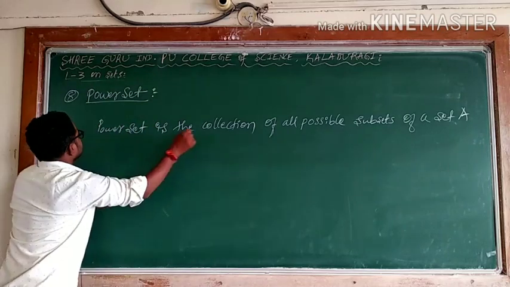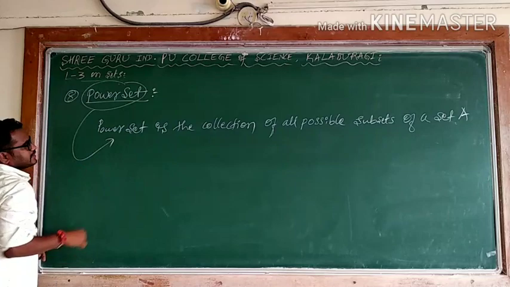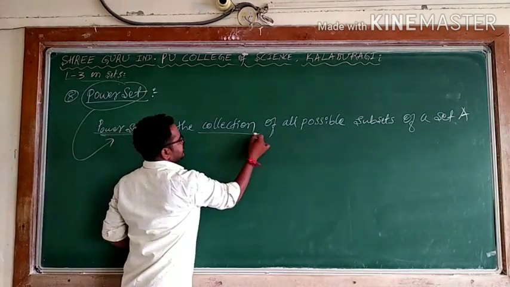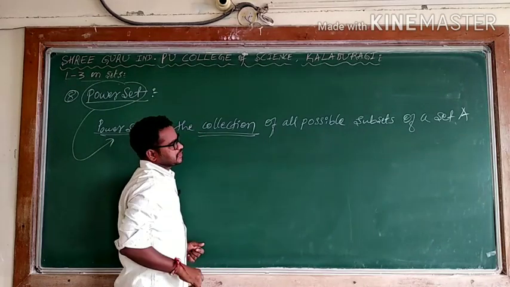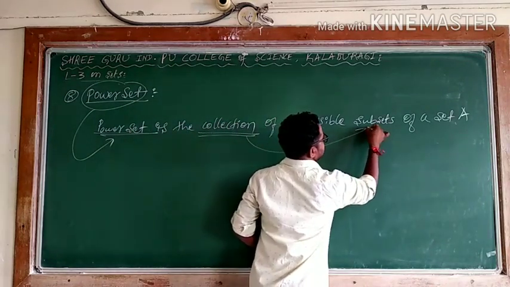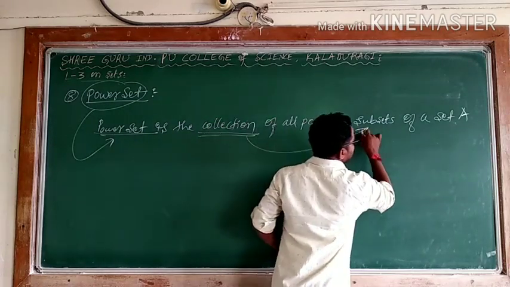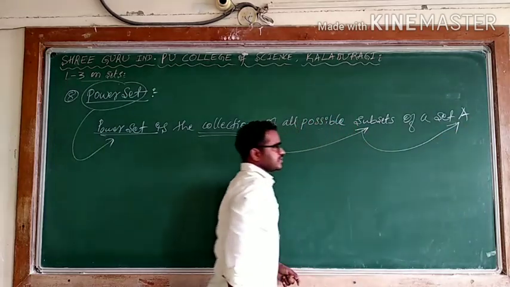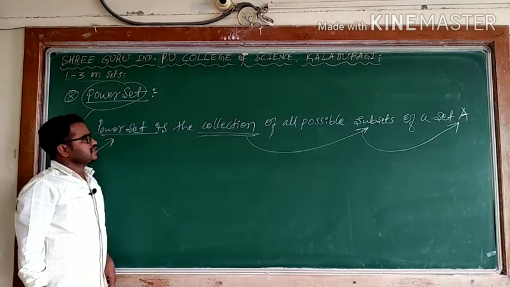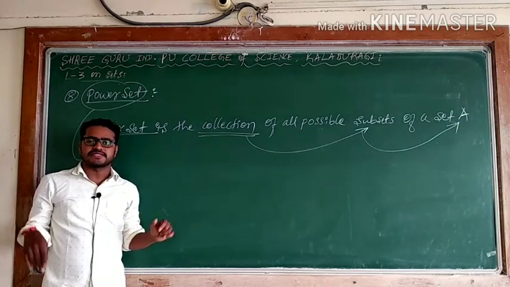So we see what a power set is. Power set is saying that power set is the collection. What collection? All possible subsets. All possible subsets of what? Any set. I am taking here A. It may be A or it may be anything. So here we are saying it is a collection of all possible subsets.